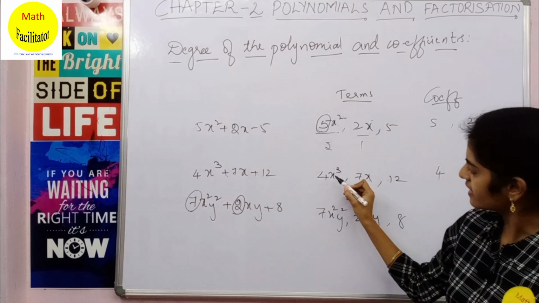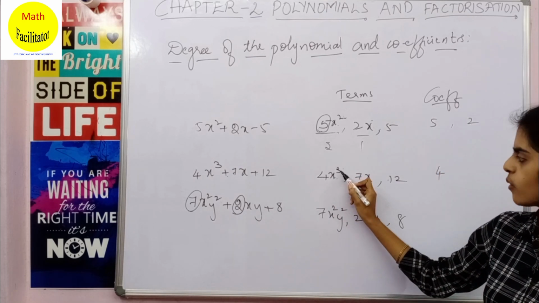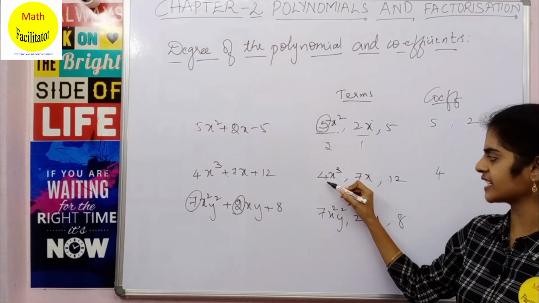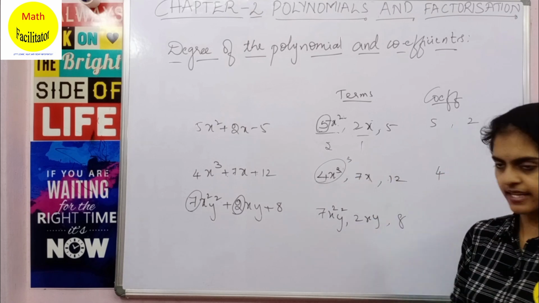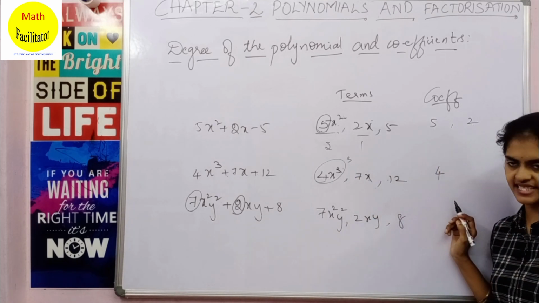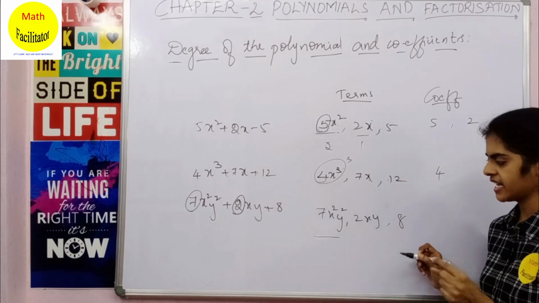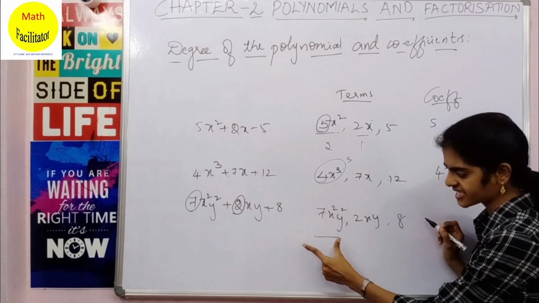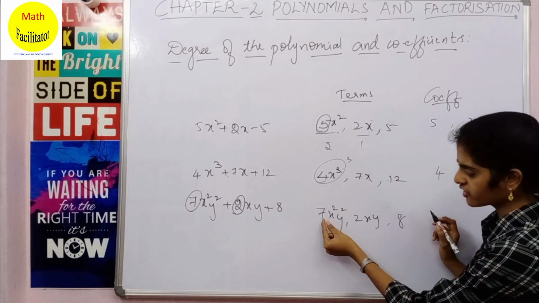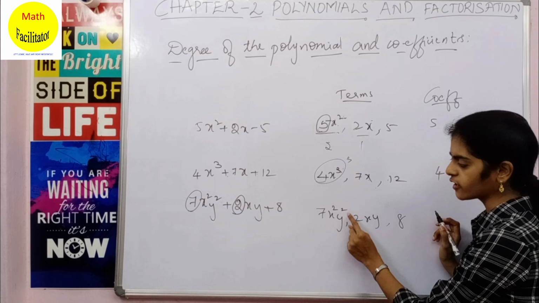Now here 4x cube is a term and x is a variable in this term. Now what is the power of x? Power of x is 3. So degree of 4x cube is 3. Clear? Now come here. Now here you have two variables. So in this term you have two variables x and y. Now in this case the degree of this term is nothing but the sum of powers of both the variables. So here you have two variables x and y, and x also has a power, y also has a power.